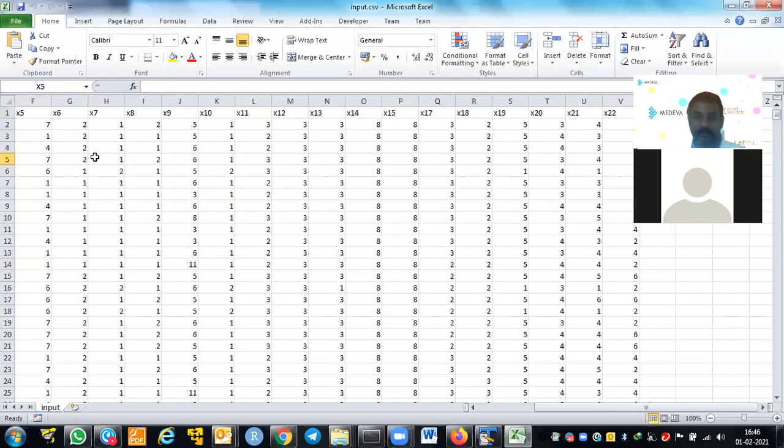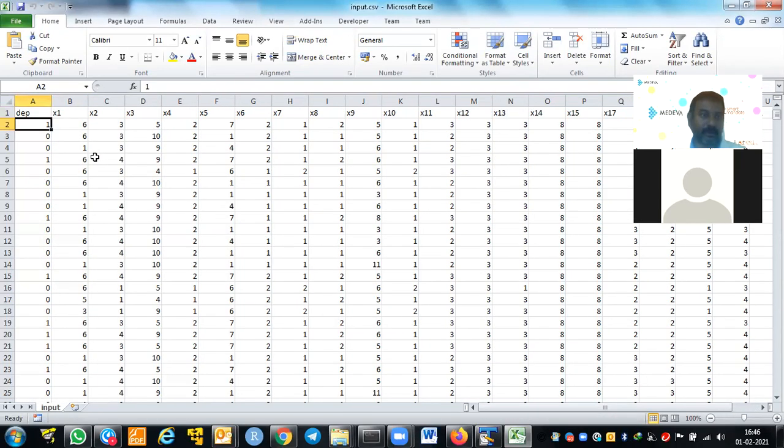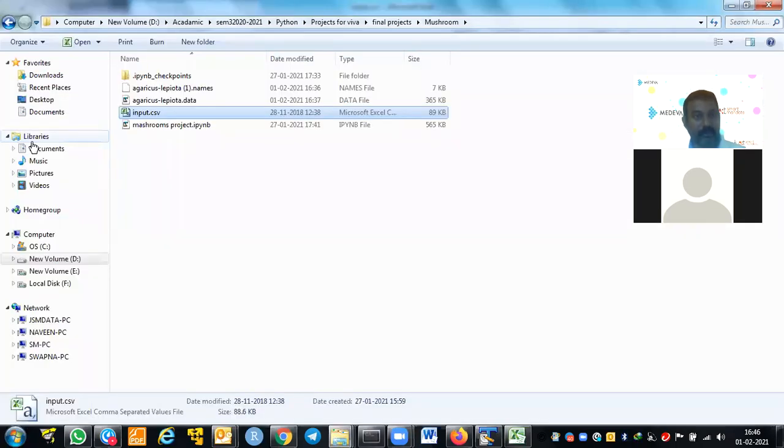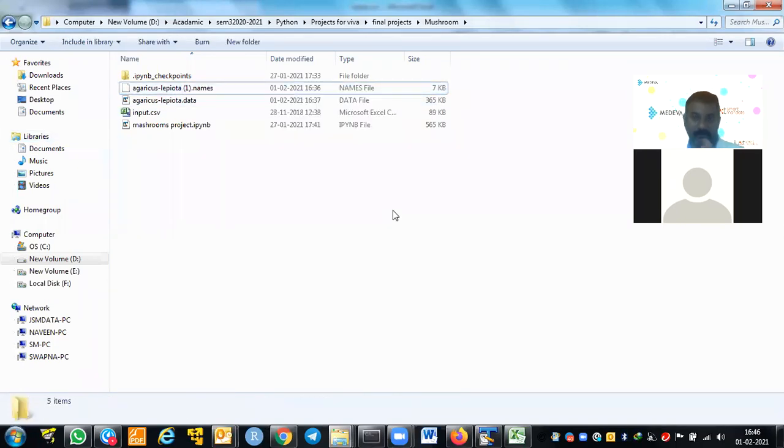Okay, if you see there are 22 parameters, and only one dependent variable, 1 and 0. So the dependent variable is basically: 1 means the mushroom is poisonous, 0 means it's not poisonous. So we need to predict the quality of the mushroom based on these 22 variables, and all these 22 variables are categorical variables, and you find the labels of the categories from this. Anyway, I will provide the other PDF also.